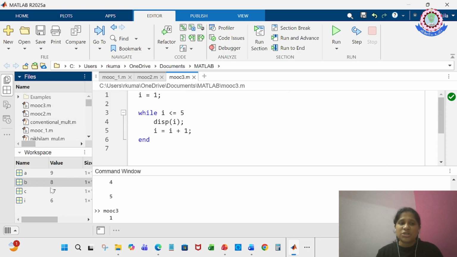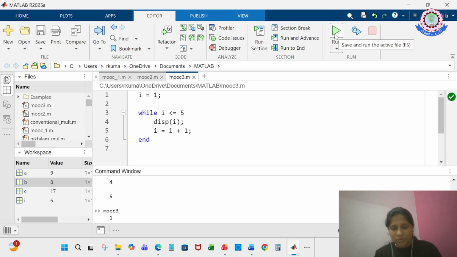Below this you have the workspace. What is the workspace? The workspace has the variables which you use in the script or in the command window. Now, what is the script and what is the command window? The script is an editor where you write your code, save it and run it. Whatever happens while running, whether a success message or a failure message, gets displayed in the command window. That is what the center part of MATLAB has.